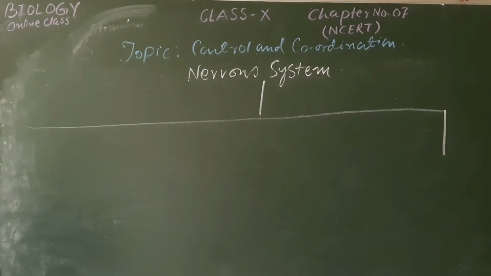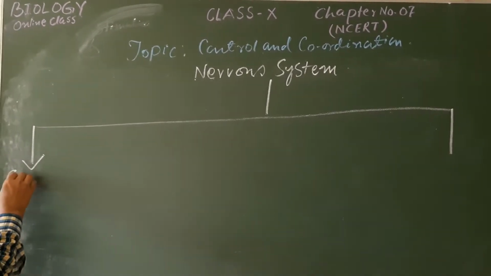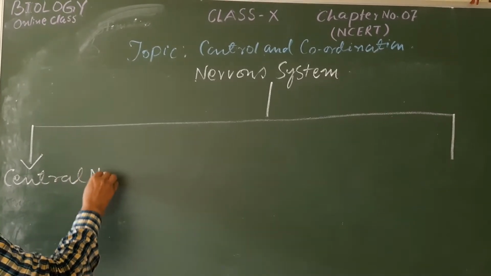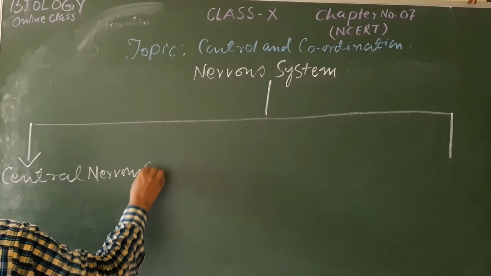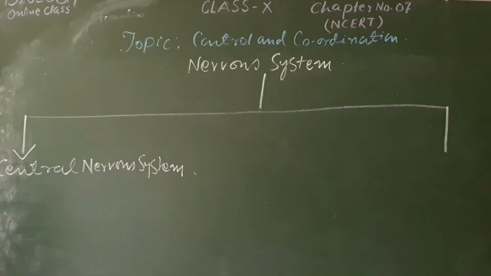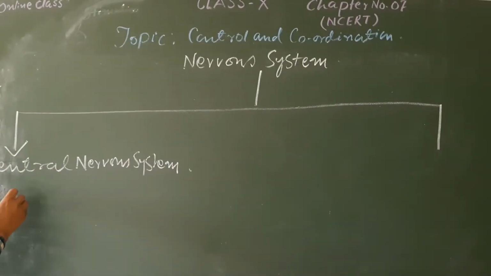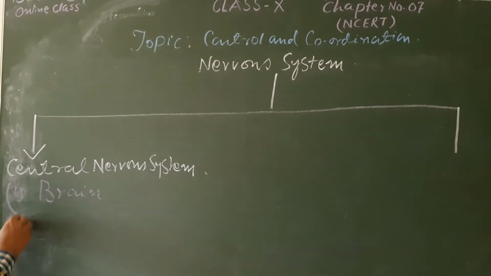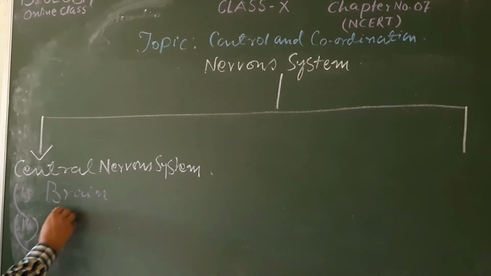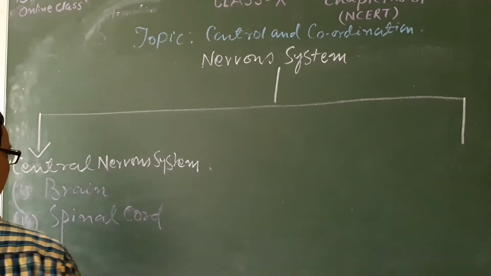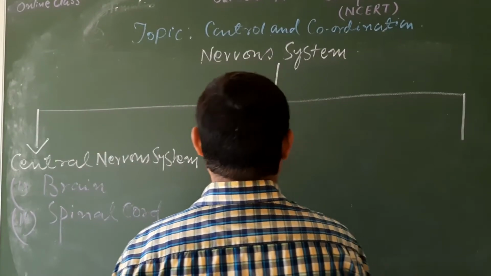The first is the central nervous system. It comprises 2 important parts, the brain and number 2, spinal cord.